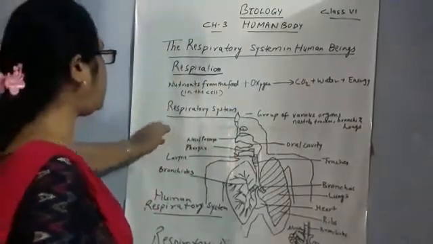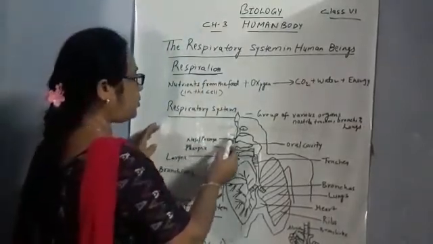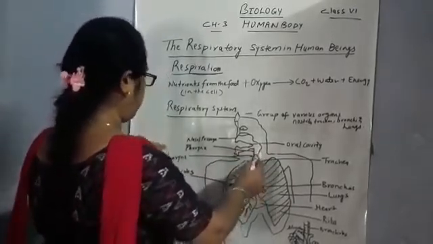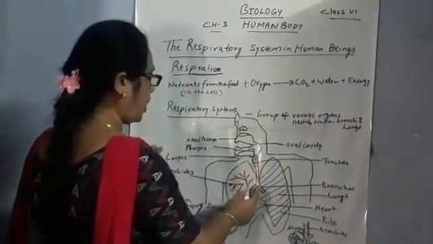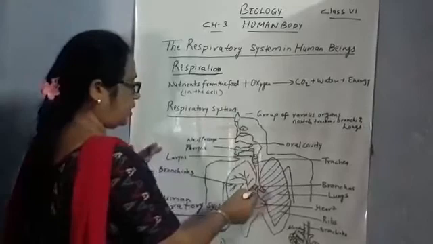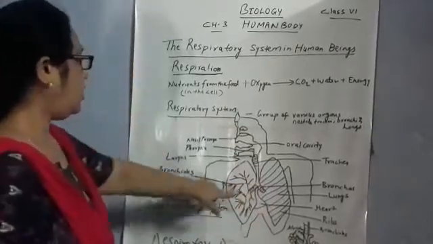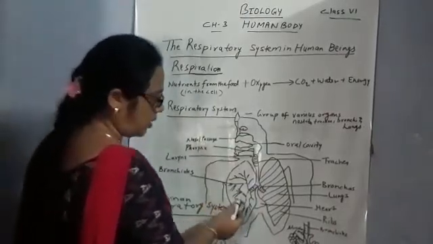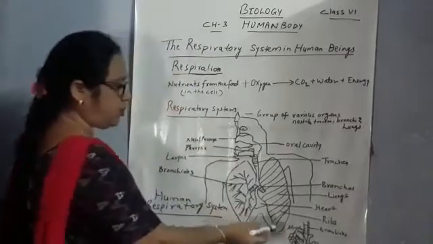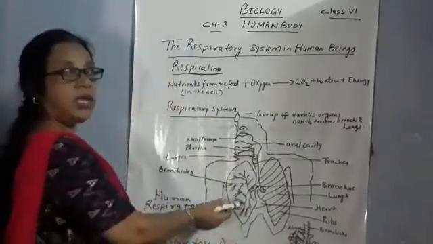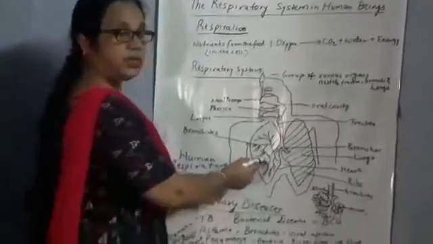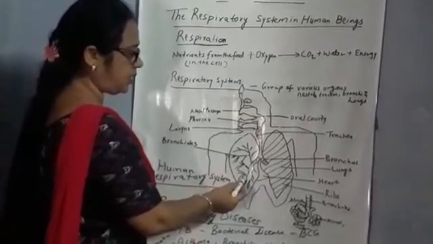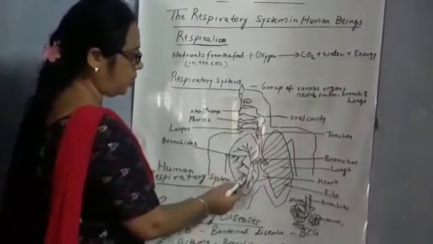So when we breathe in, oxygen passes through the nasal passage, goes to the pharynx and then the larynx, and after the larynx it goes to the bronchioles, and these bronchioles supply the oxygen to the lungs. In the bronchioles, alveoli are present. The alveoli are surrounded by blood cells, and these blood cells absorb the oxygen that we breathe in, and the carbon dioxide that is present in our body is breathed out through these.